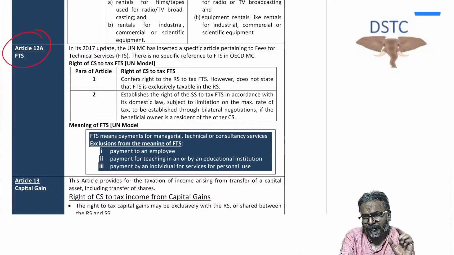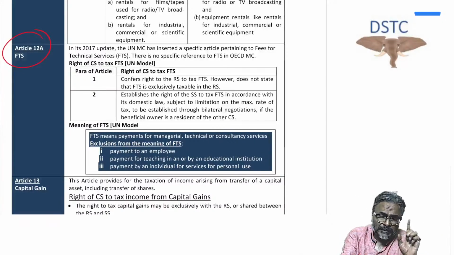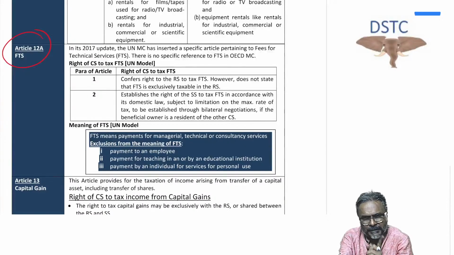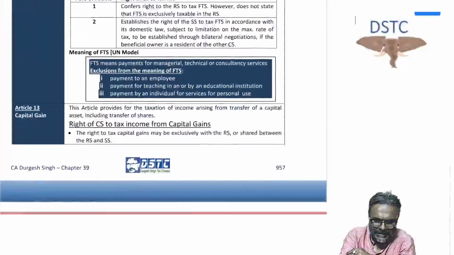The taxation of FTS income based on the OECD model would be as per article number 7. What is article number 7? The business profit. Based on the business profit, the FTS income will be taxed. Whereas the UN model has a separate article, and it provides the taxation right on the FTS income even to the source country from where this FTS income arises.